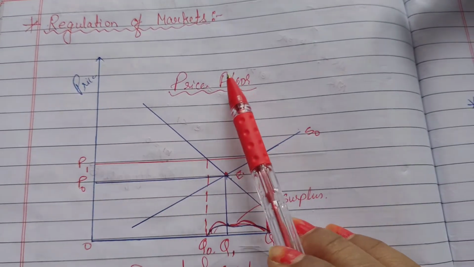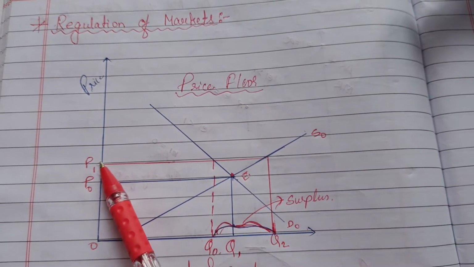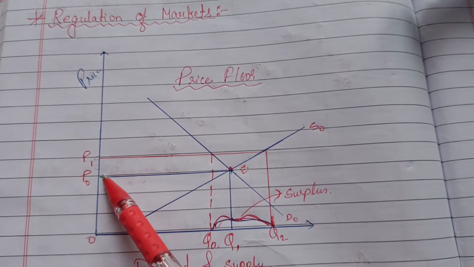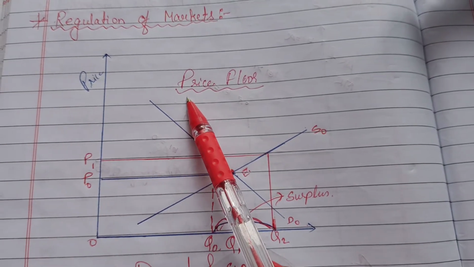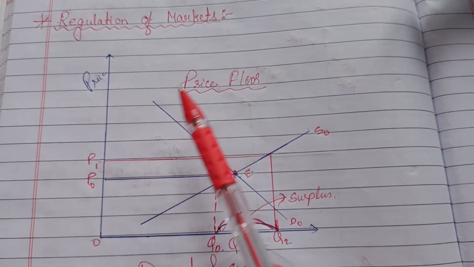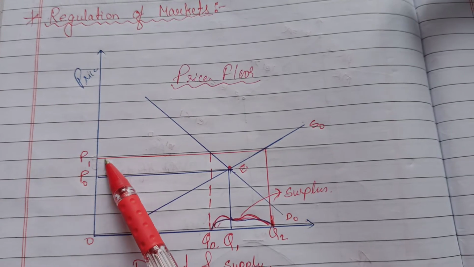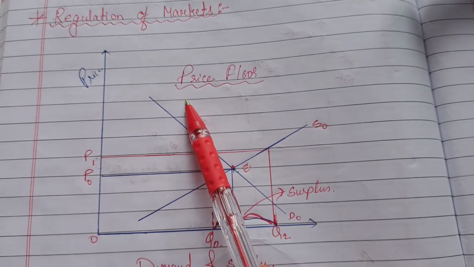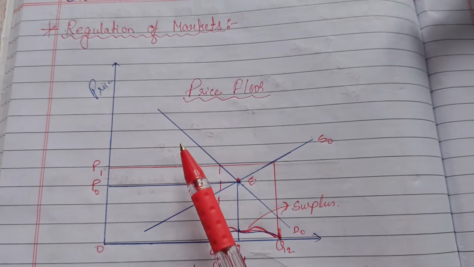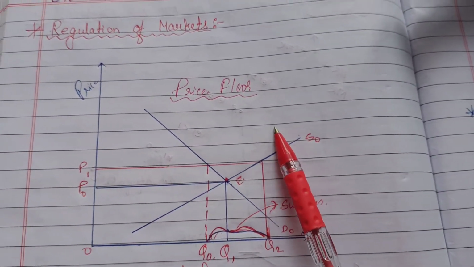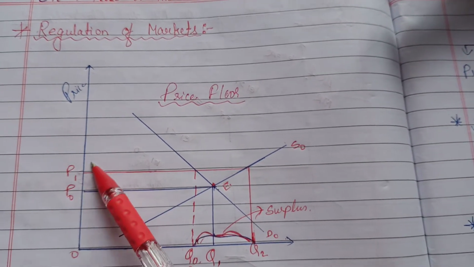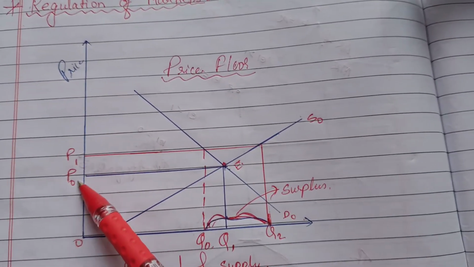So here this is the price floor, means below this price they will not sell the food grains, and this is called price floor, which is fixed by the government. Okay, and this price floor prevents a price from falling below a certain level. So below that, price will not fall.